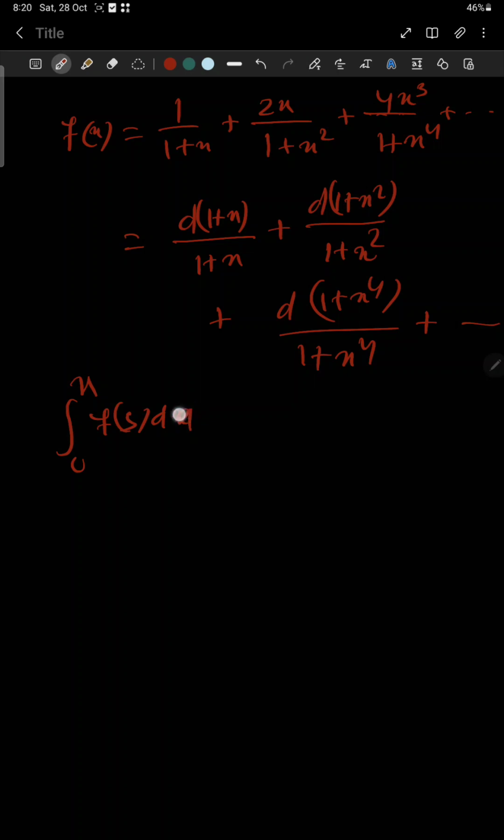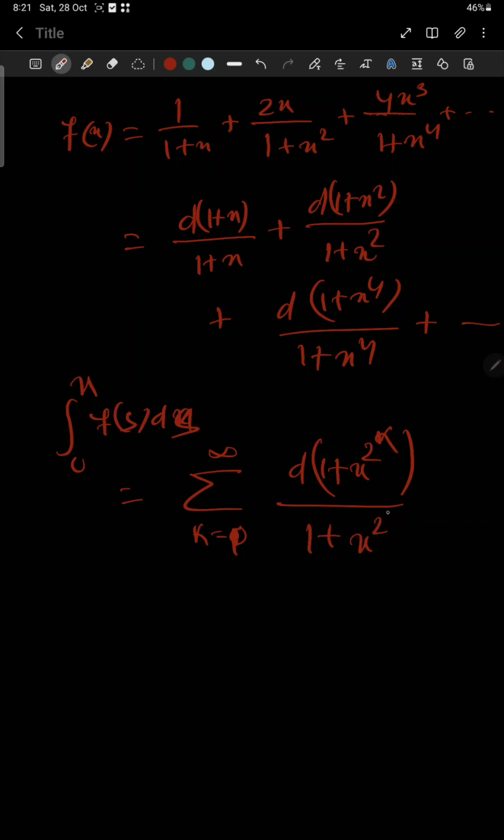This function can be rewritten in summation form also: summation k from 0 to infinity, derivative of 1 plus x to the power 2 to the power k, divided by 1 plus x to the power 2 to the power k.